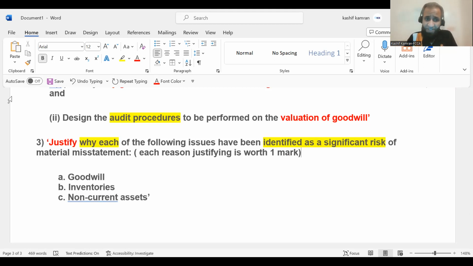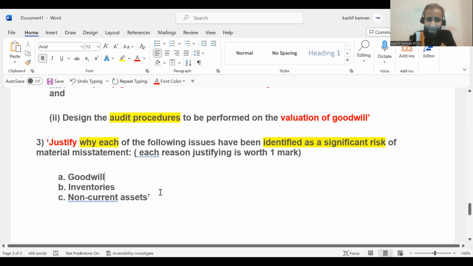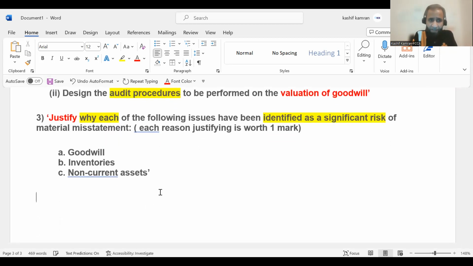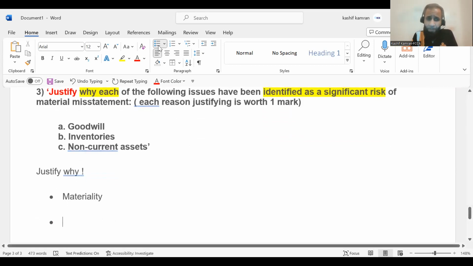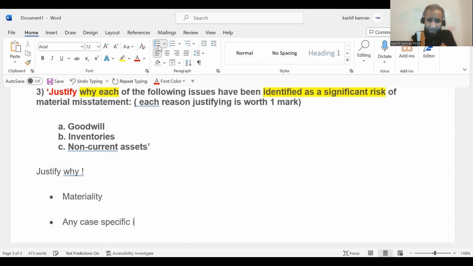So you need to investigate the case, exactly what's happening in each one of them, and you need to justify why. So when you say justify why, this is not a rote learning, but justify why could be materiality, significance, materiality. Would be significant. Number 2, it could be any case specific issue around the ABC.